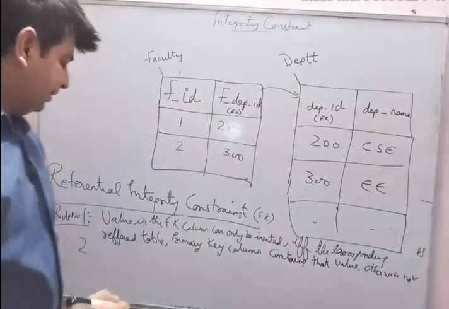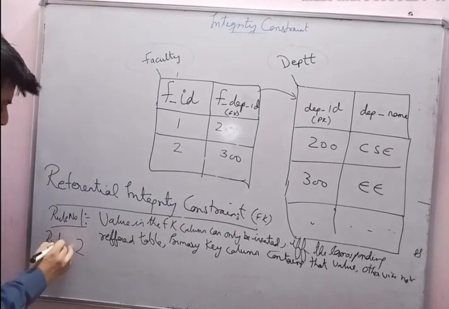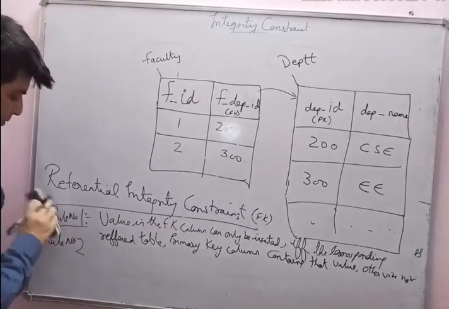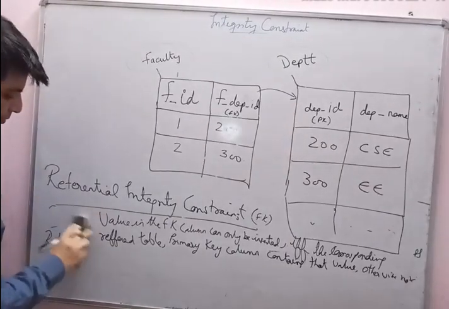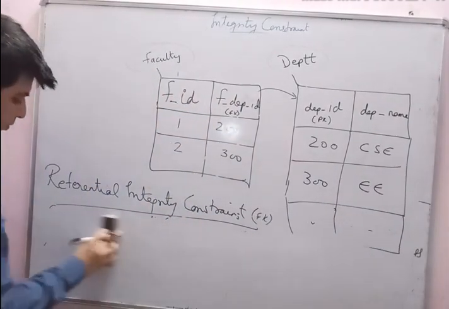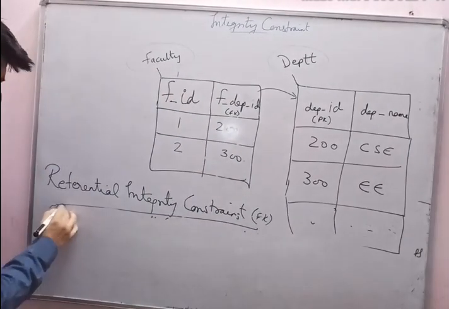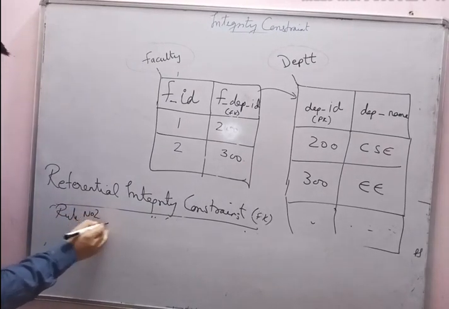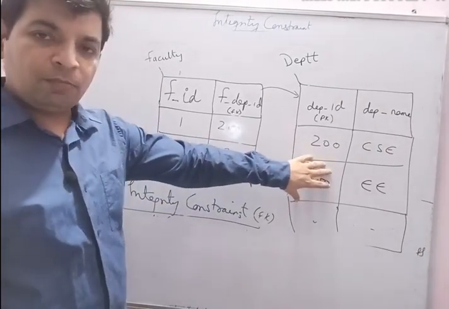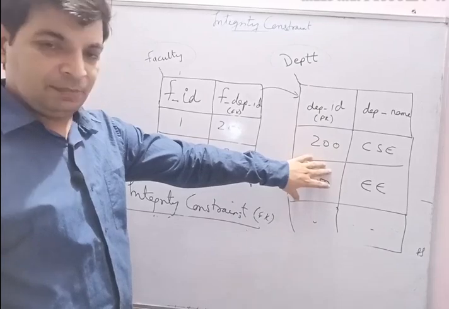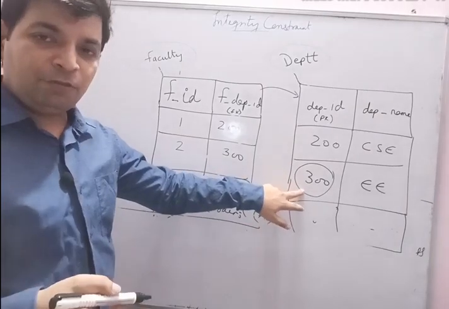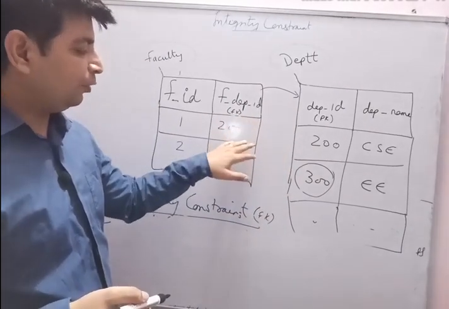Okay, and the second rule is rule number 2. Rule number 2 states that if I want to delete any record from the primary key of the reference table, suppose I want to delete 300 from here, then I have to make sure that in the foreign key column that value should not be there.